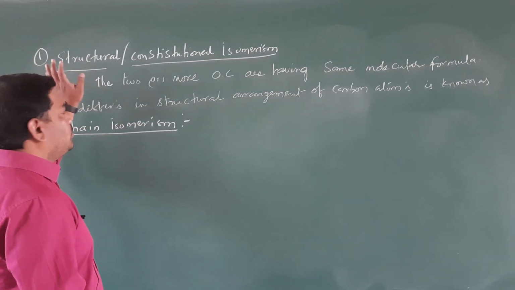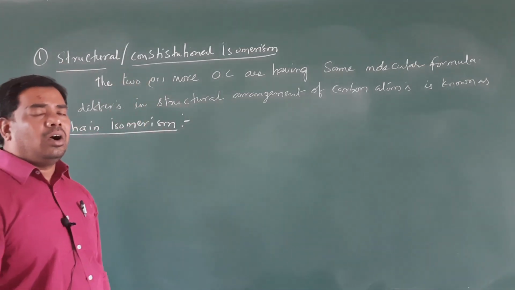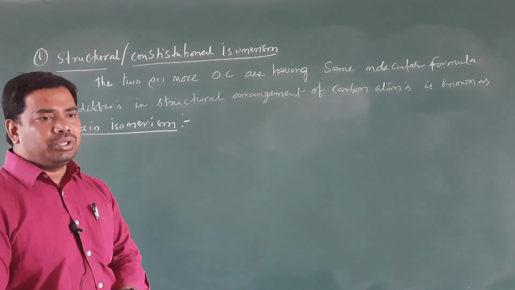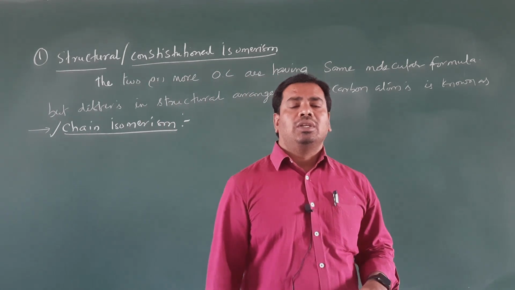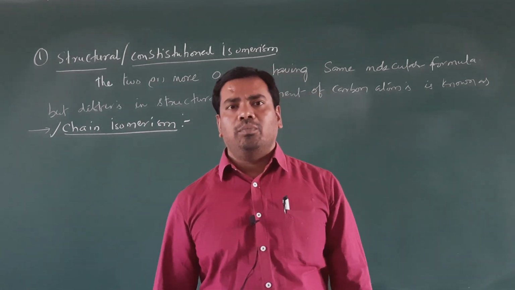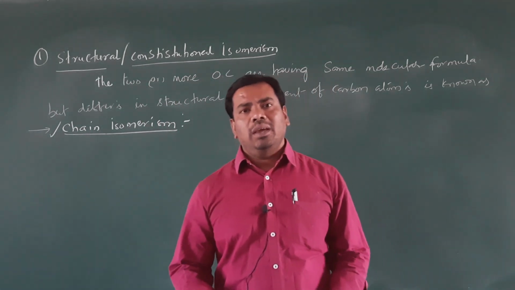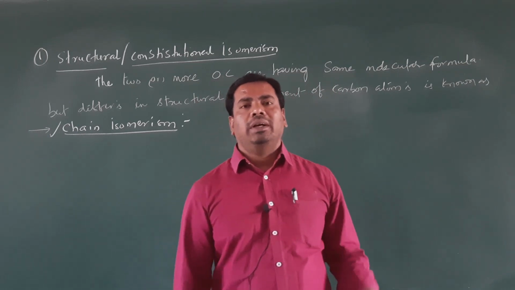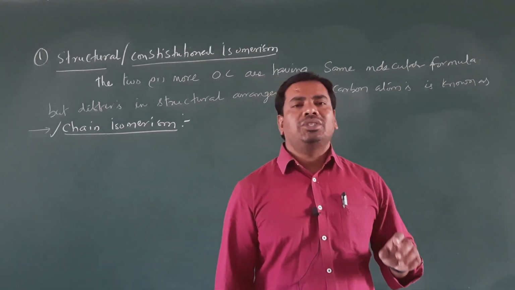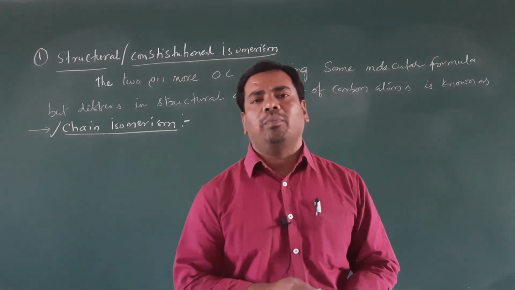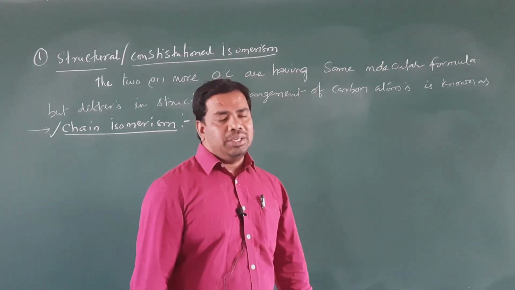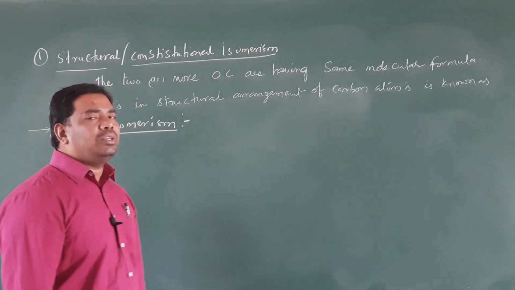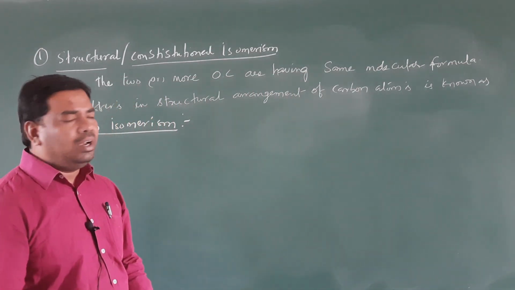Okay, clear student. So structural isomerism is commonly referred to as constitutional isomerism. What is structural isomerism, student? Two or more organic compounds having the same molecular formula but differing in the structural arrangement of carbon atoms is known as constitutional isomerism or structural isomerism.